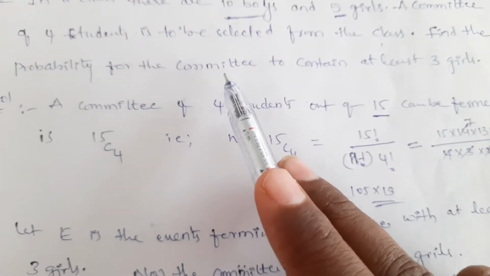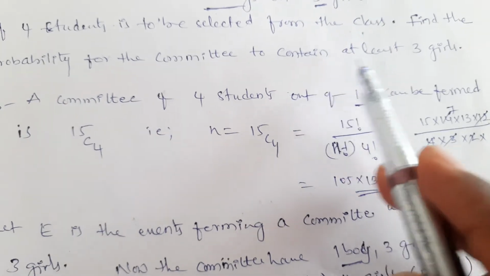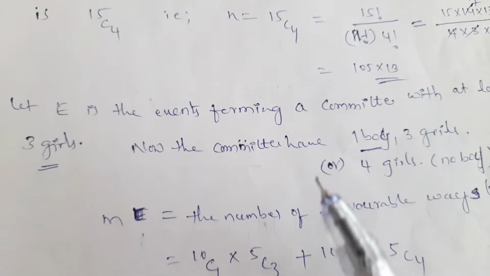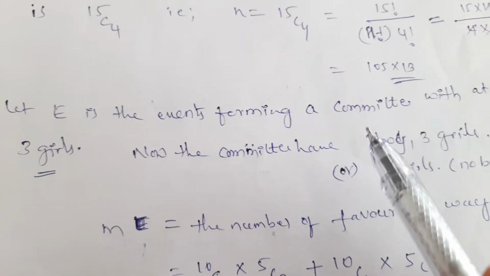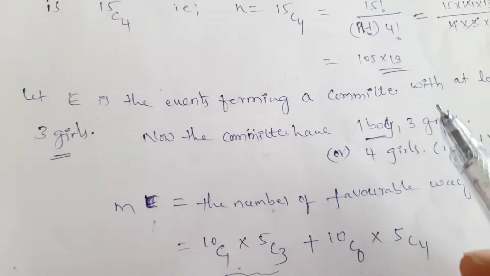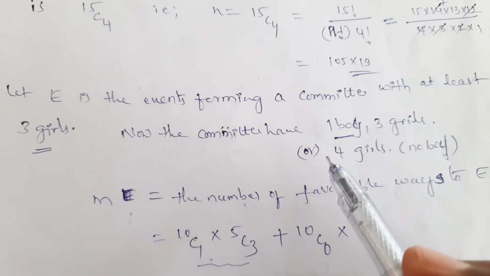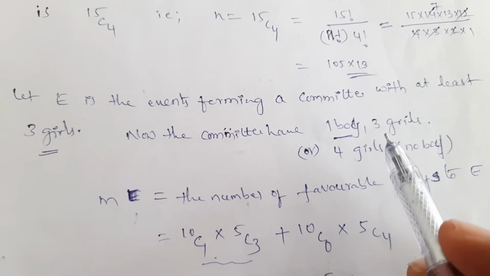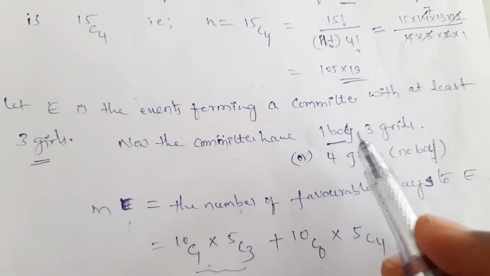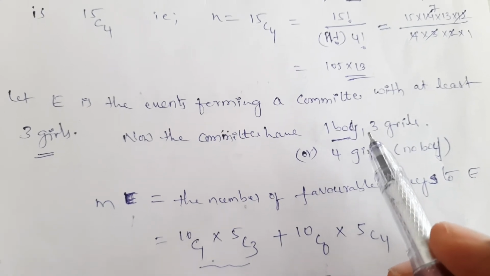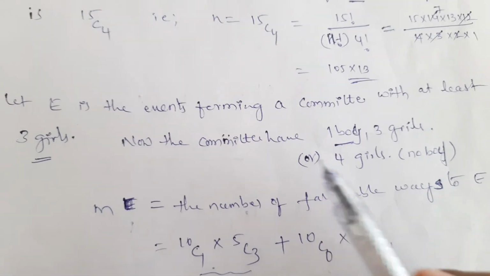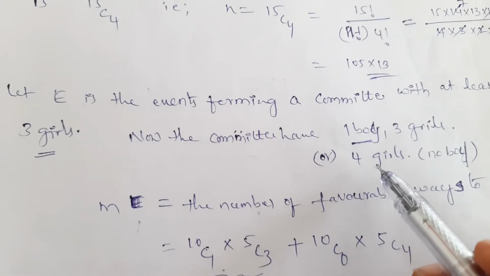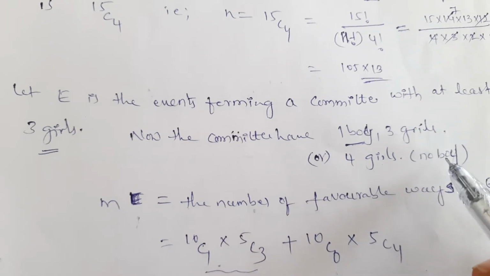Next, find the probability for the committee to contain at least 3 girls. Let E be the event of forming a committee with at least 3 girls. Out of 4 members, at least 3 girls means 1 boy and 3 girls. One more possibility is 4 girls and no boy.